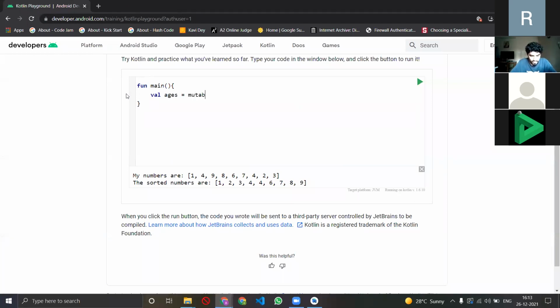So I'll write mutable map of string to int, and okay, wow. Now what was this? This was something heavy, right?